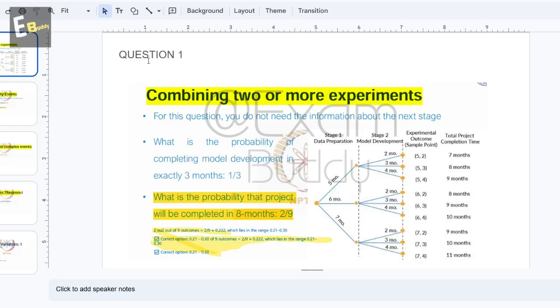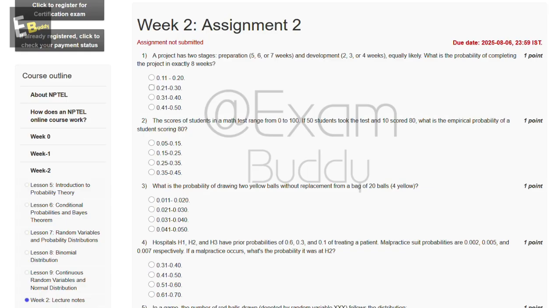Question first, combining two or more experiments, what is the probability that the project will be completed in 8 weeks? 2 by 9. So the correct option for the first question is B, 0.21 to 0.30.